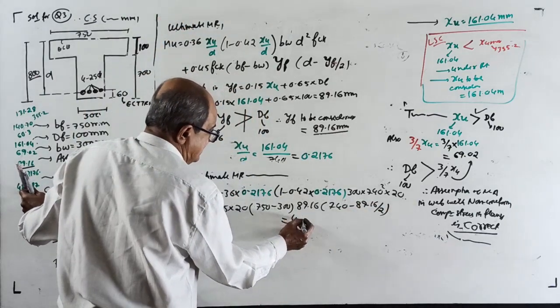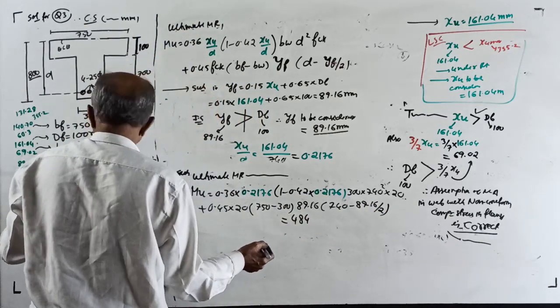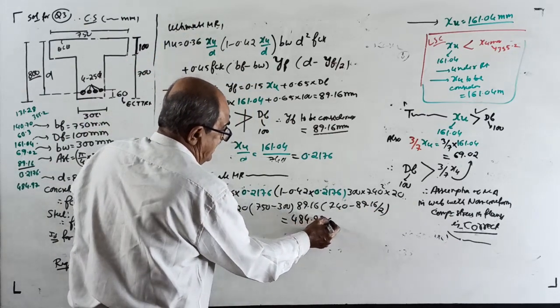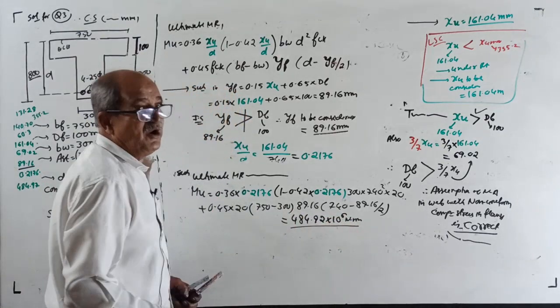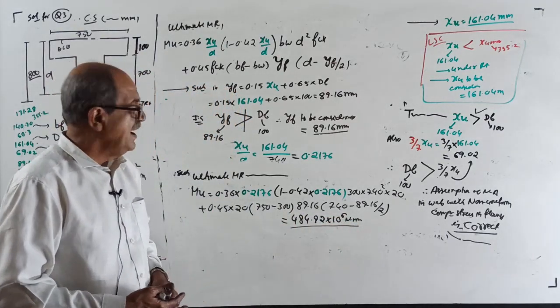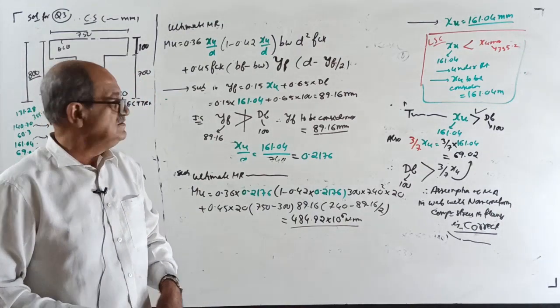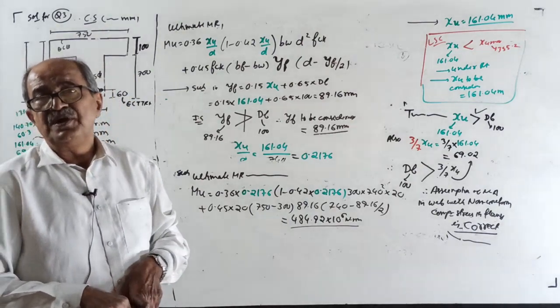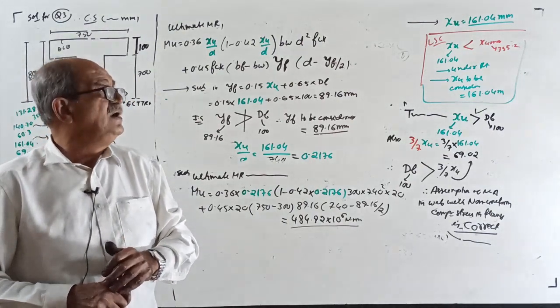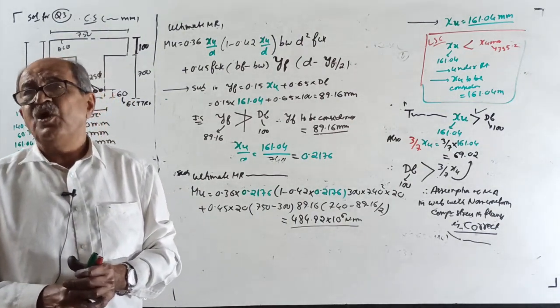If wrong, change it. By chance, if any value is wrong, change it. Don't put a comment there that the answer is wrong. The unit is Newton millimeter. One homework for you: you have to write that as 484.92 kilonewton meter. Hope you will write it. Over. Now, ultimate MR calculation for T section is systematically covered, so that for any question given, you follow the procedure given by me.